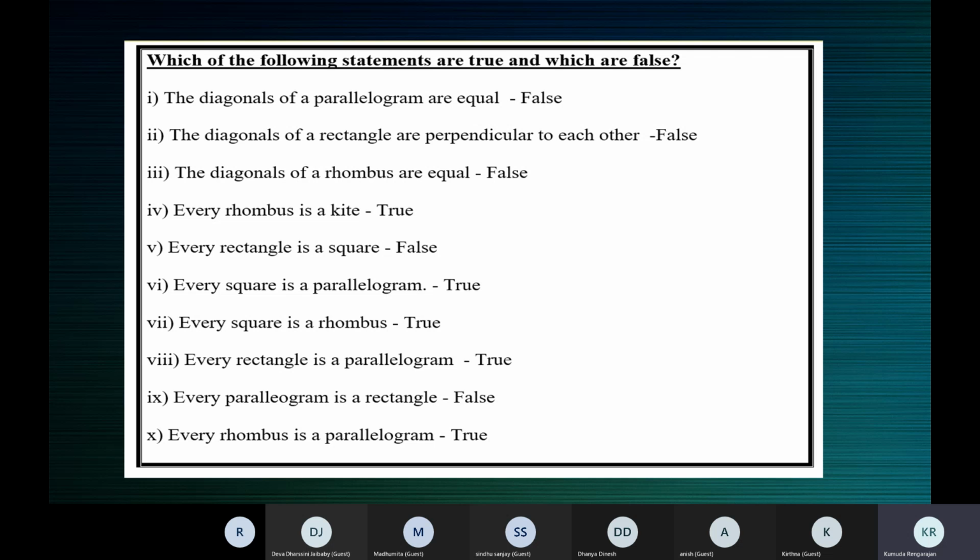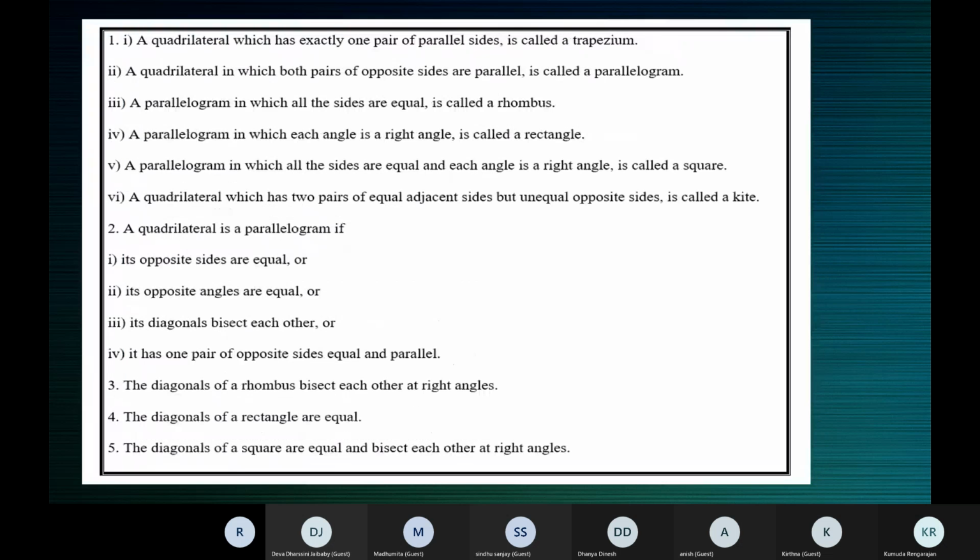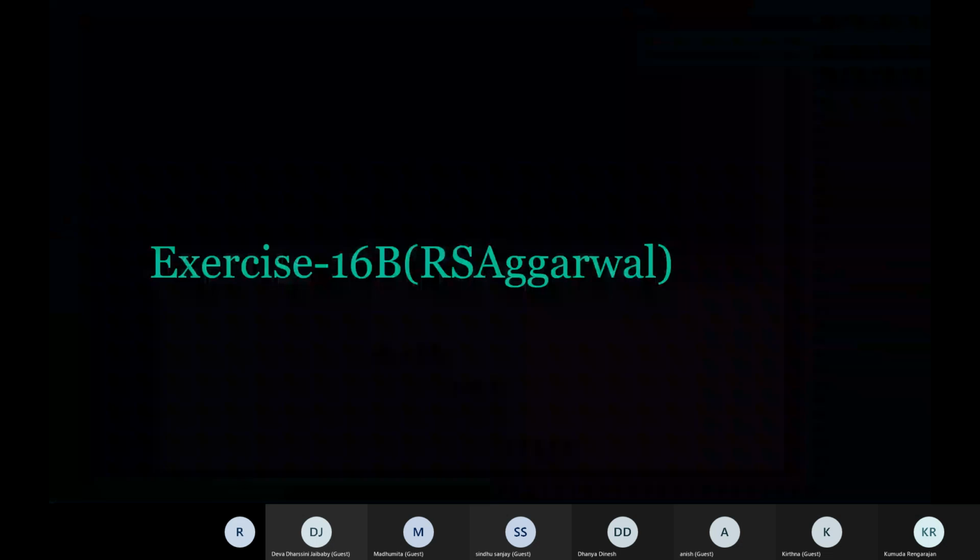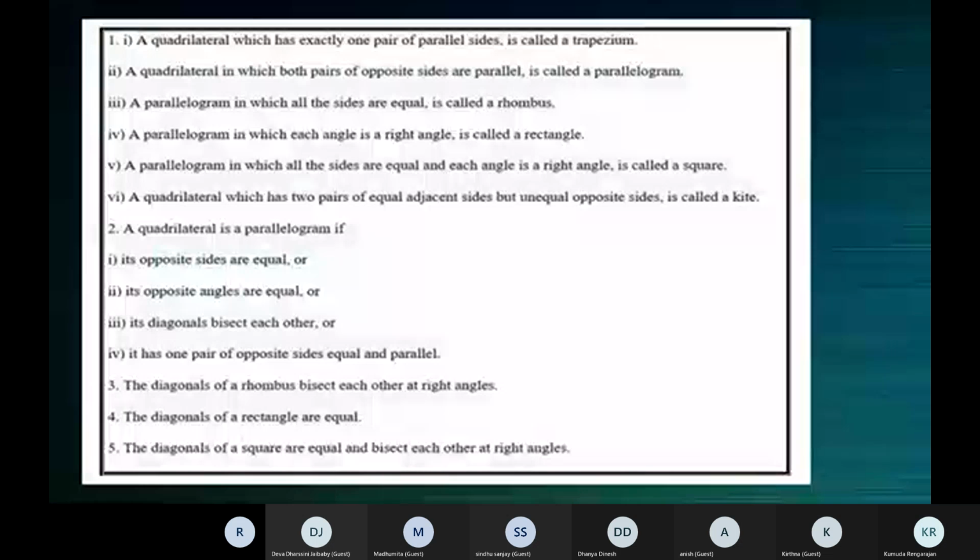First, you read and understand so that you can even get your doubts clarified. Take a picture of this one. You need to identify if the statements are true or false. Go through them. We'll see them in the next class.